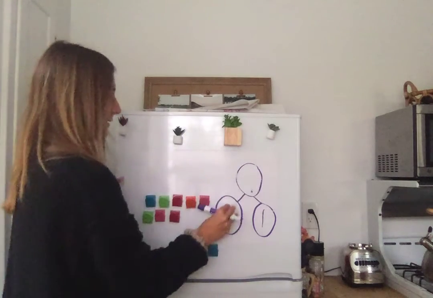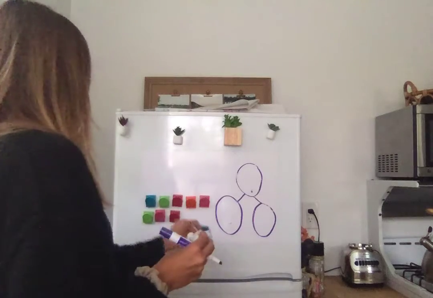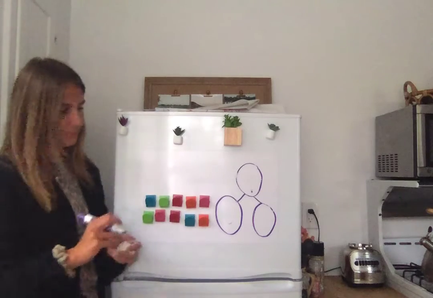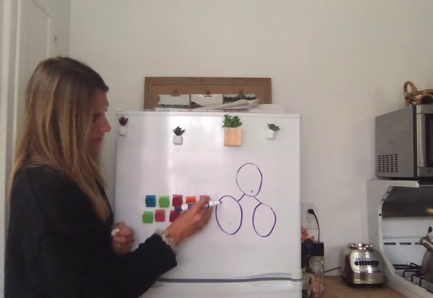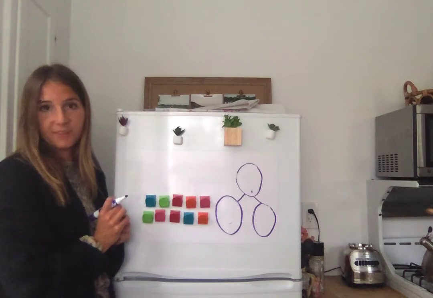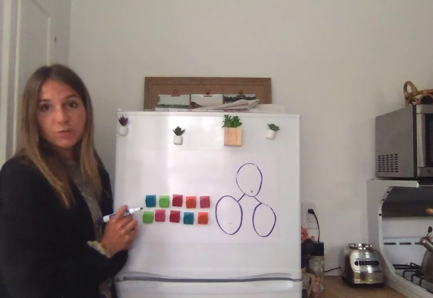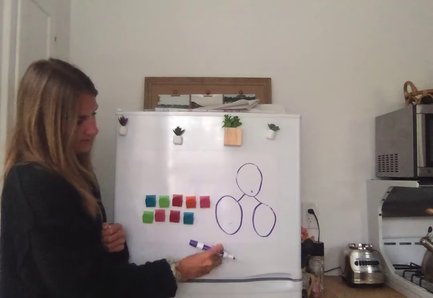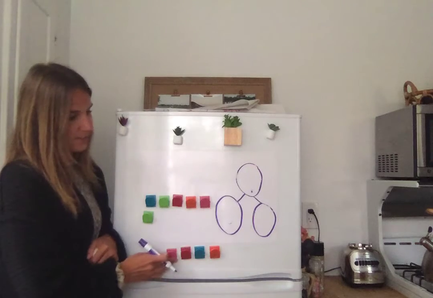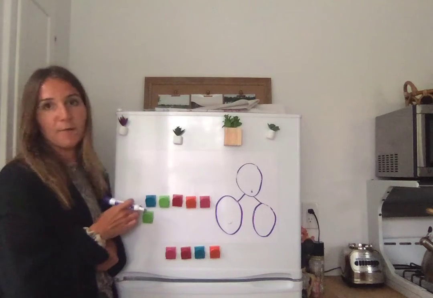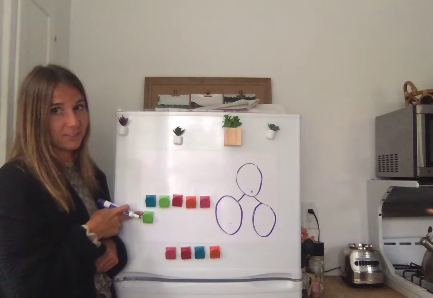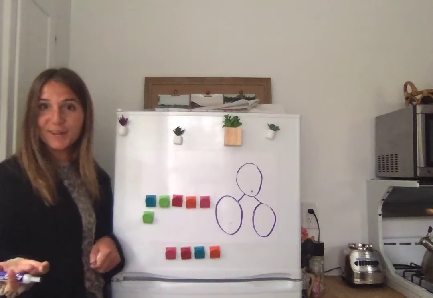This time, instead of having 9 magnets, I'm going to add 1 more and make it 10. And this time I want to pretend that my magnets are trains at the train station. And they are getting ready to go somewhere. Let's say they're going to go to Disneyland. And the first ones to leave the train are going to be these guys. So 4 leave the train station, and I want to know how many are left. P.S. Can you see how easy it is for you to see how many are left when it's in a 5 group? 6. You know how to count that so well.